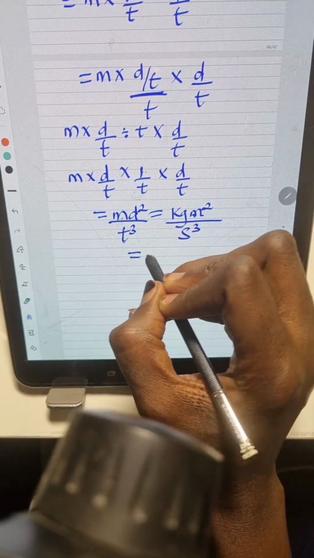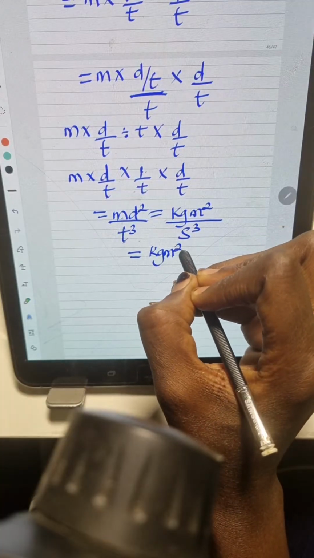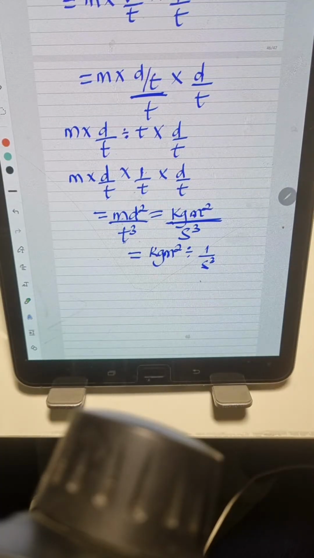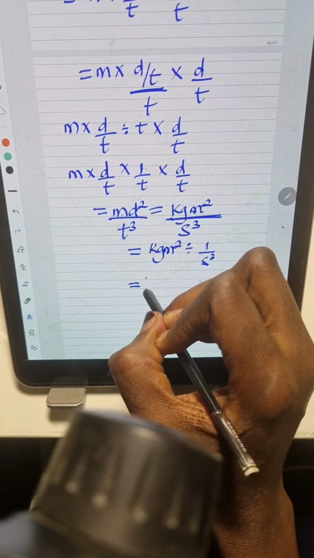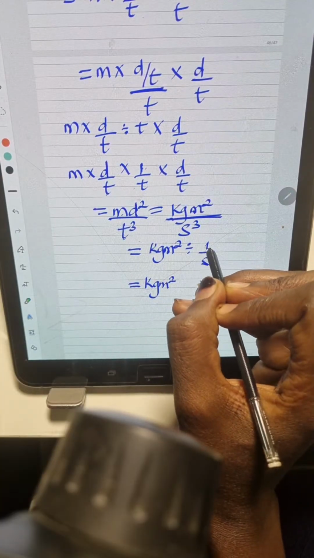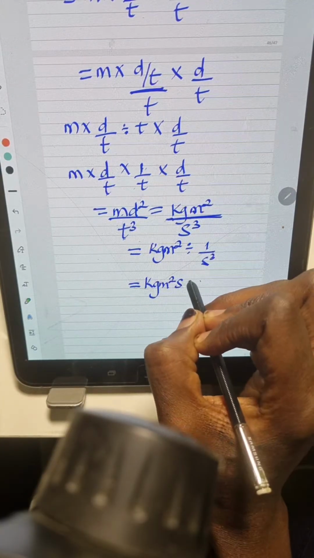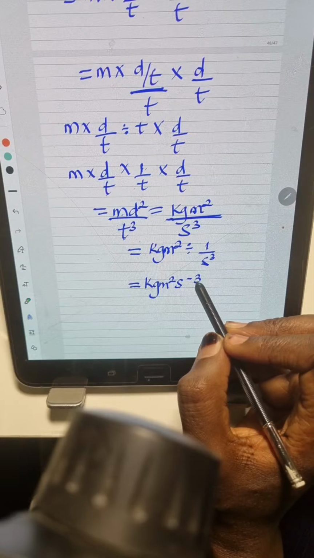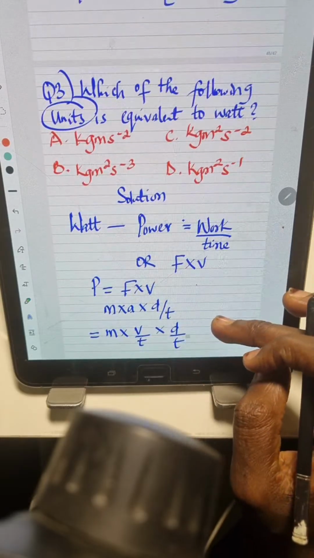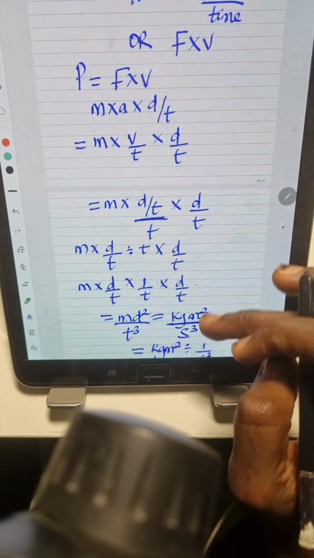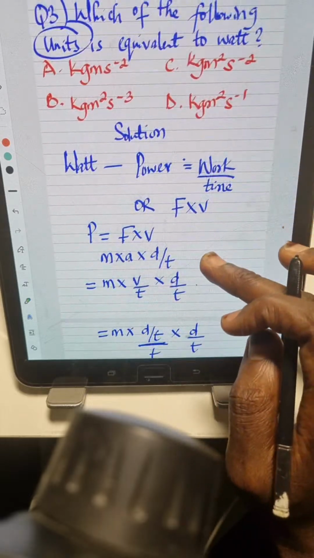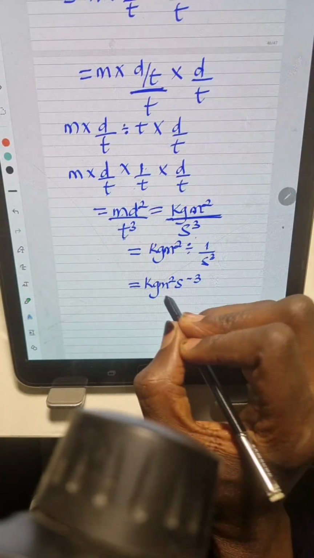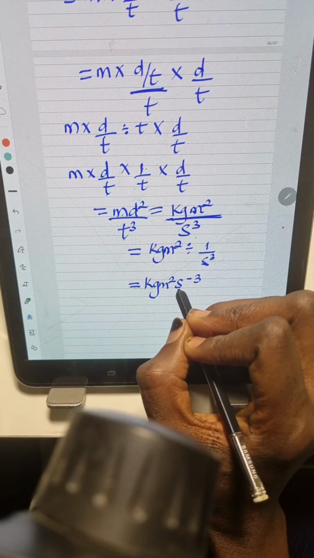Right? So now let's write this out. This is kgm to the power of 2, divided by s to the power of 3. Right? So this can also be written as kgm square. The inverse of 1 over s to the power of 3 is s to the power of minus 3. So this is kilogram meter square per second cube, right? So this is on units, because the question says which of the following units is equivalent to what? So the unit equivalent to power is kilogram meter square per second cube.